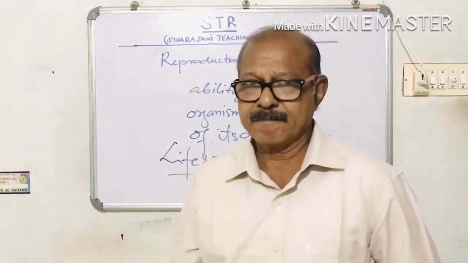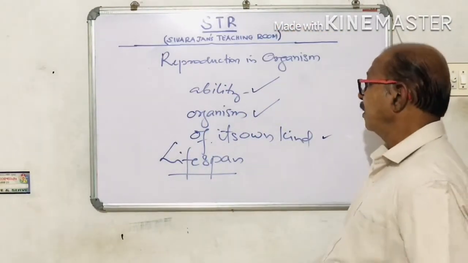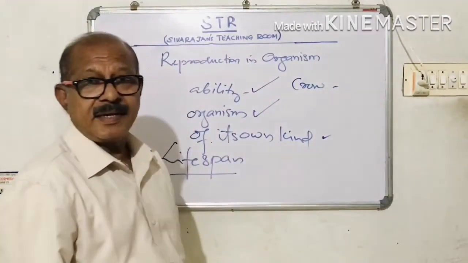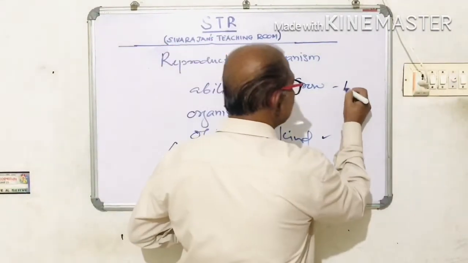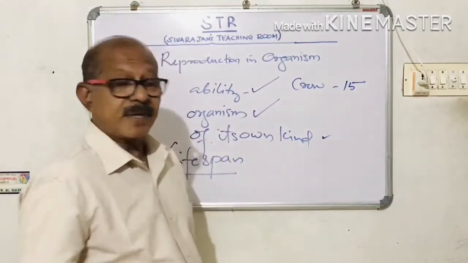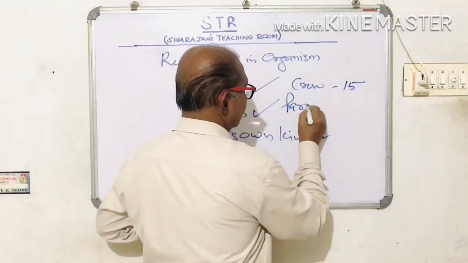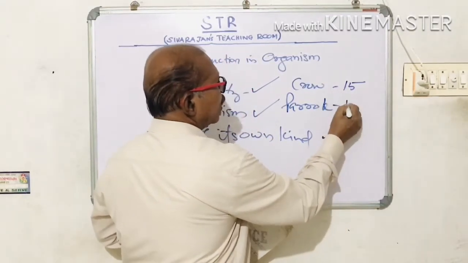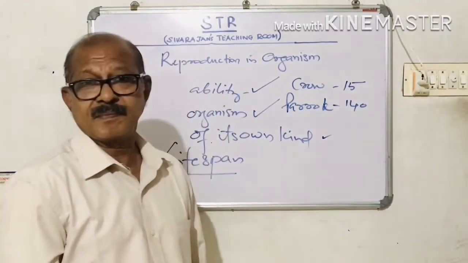the lifespan. For example, a crow can live up to 15 years, but a parrot can live for 140 years.